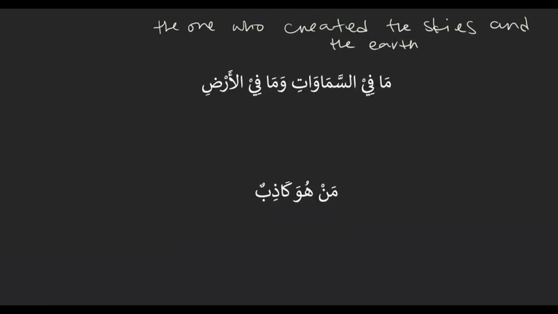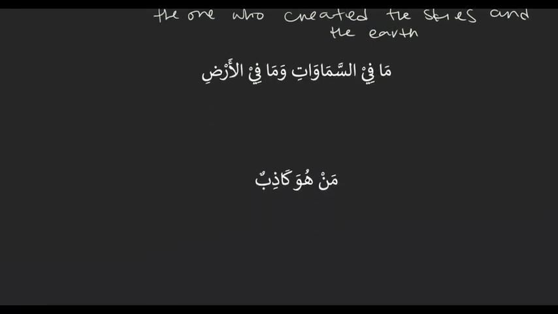Here we have ما في السماوات وما في الأرض. Our complex noun is ma, and then it's followed in this case by a TLDR. في السماوات is a TLDR, and then again we have وما, which is another complex noun, and then في الأرض is a TLDR. Ma translates as whatever. But then how are we going to translate the rest? في السماوات translates as in the skies, but in English we don't say "whatever in the skies." We would say whatever is in the skies.